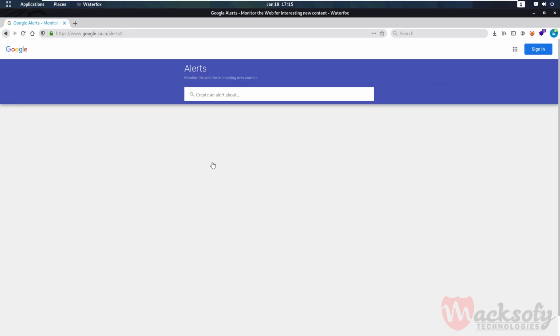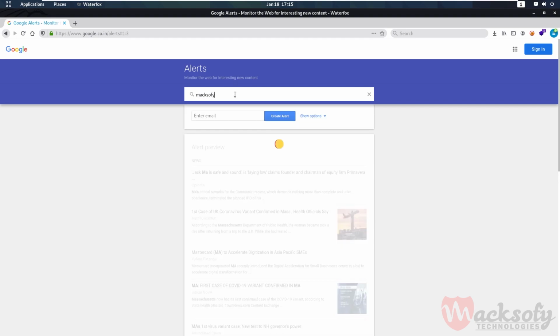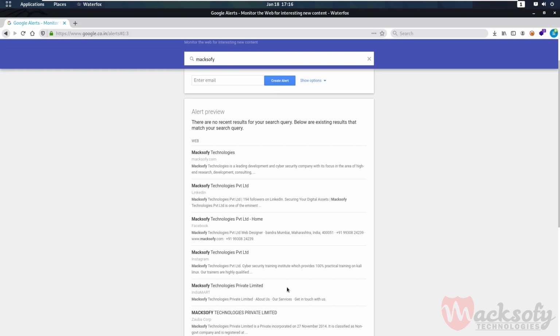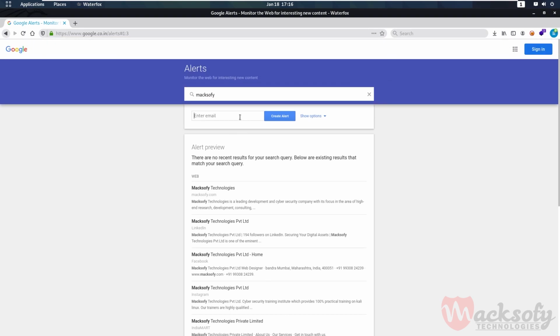Now looking into the Google Alerts web page, we can see that we can create an alert about anything. For example, if I search for McAfee, you can see that we currently do not have any recent results for the search query, but below are the results that match our query. So we can see all these results being given to us, and also we can create an alert.